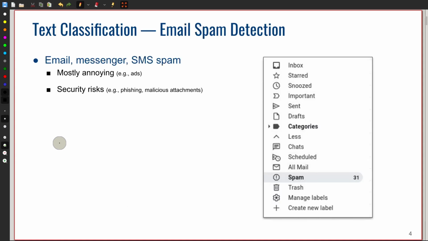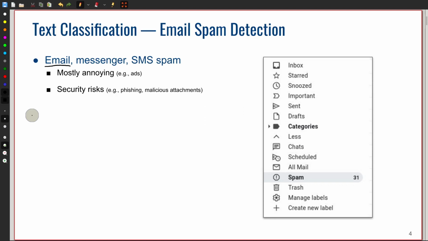Here again, an example for spam detection, which is now applied by basically any email provider, where if you get an email, the system will decide, okay, this is a genuine email that we want to show the user, or we should flag this as spam and categorize it accordingly.